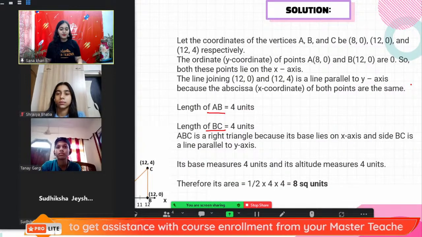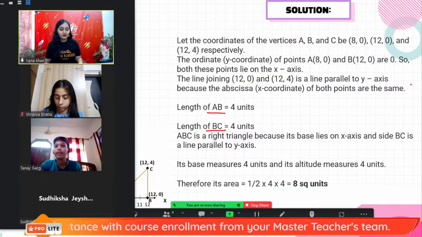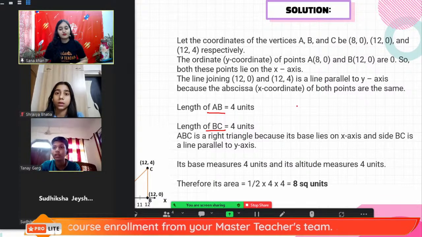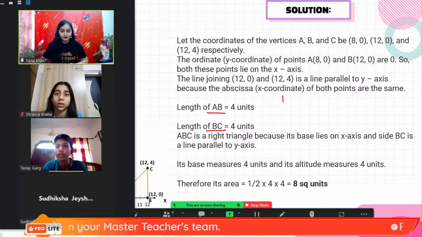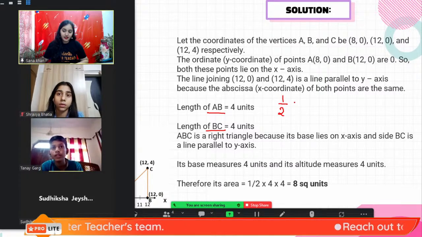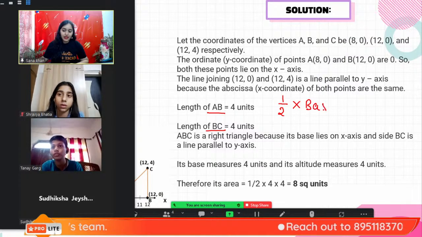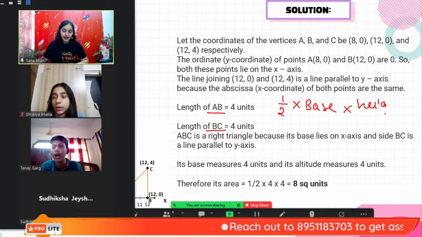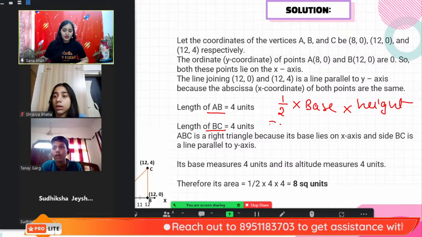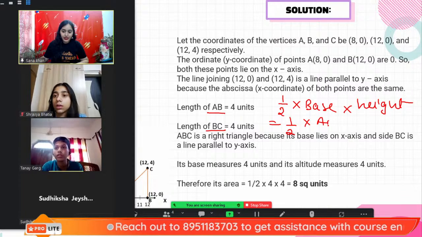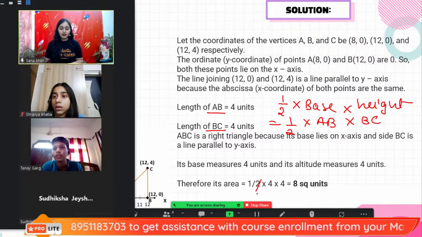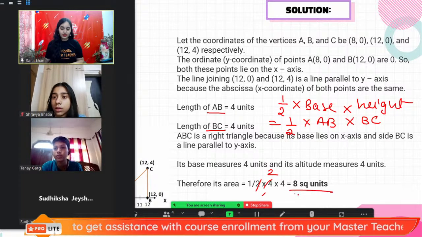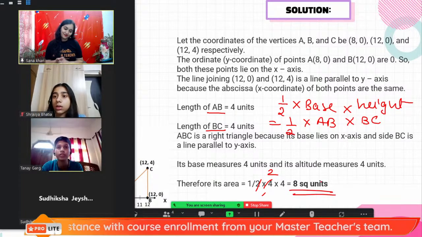What will be the area? ABC is a triangle. Then the area will be half of 4 into 4. Correct. Because it is half of base into height. So this is half of base, which is AB, 4, into 4. And hence we will get 2 1s are 2, 2 2s are 4, 2 4s are 8. 8 square units.